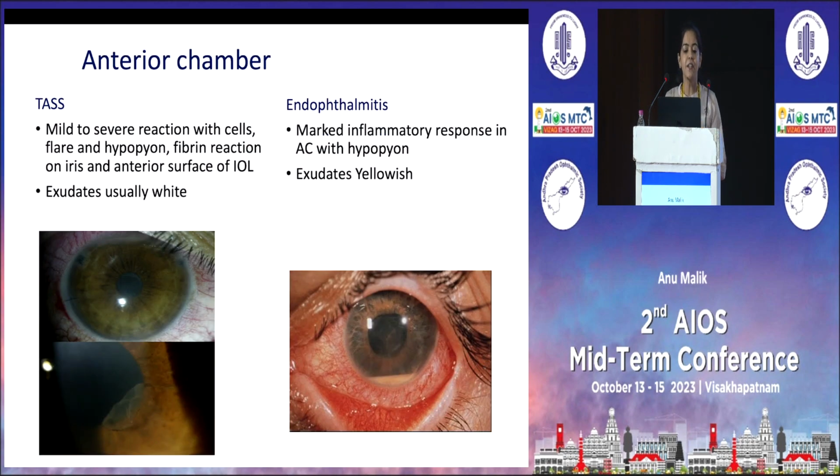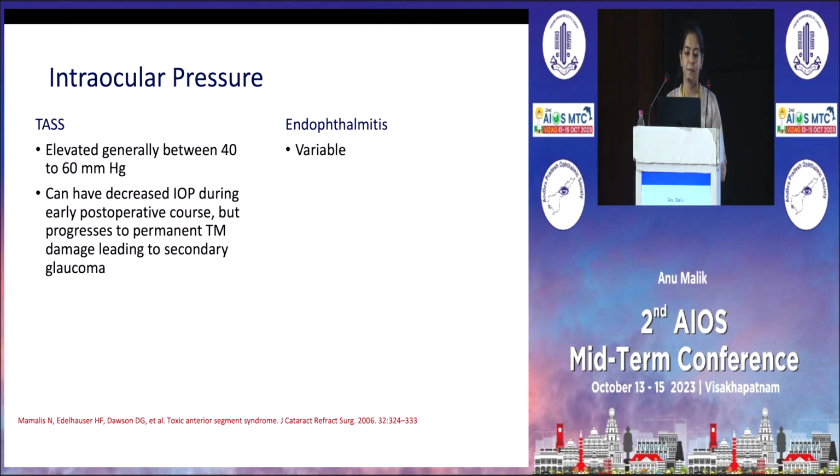There is a mild to severe reaction with cells, flare, and hypopyon, and fibrin reaction on the iris and anterior surface of the IOL in TASS, and the exudates are usually white in color. But in endophthalmitis, a marked inflammatory response in the anterior chamber with hypopyon is present.